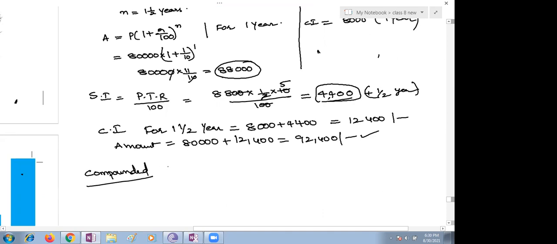If it is given, the formula is different: P into 1 plus R by 200 whole to the power 2n. Please substitute and simplify and give the answer.